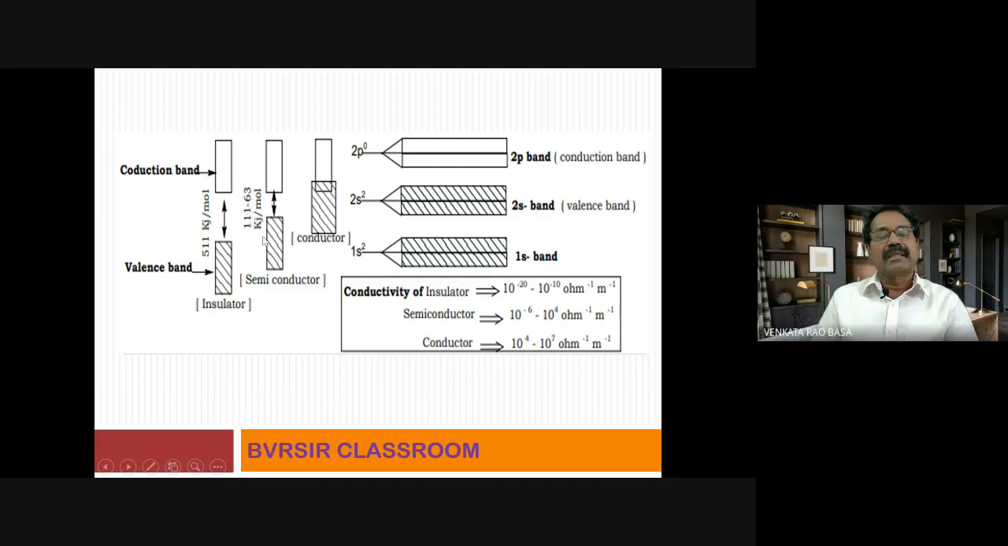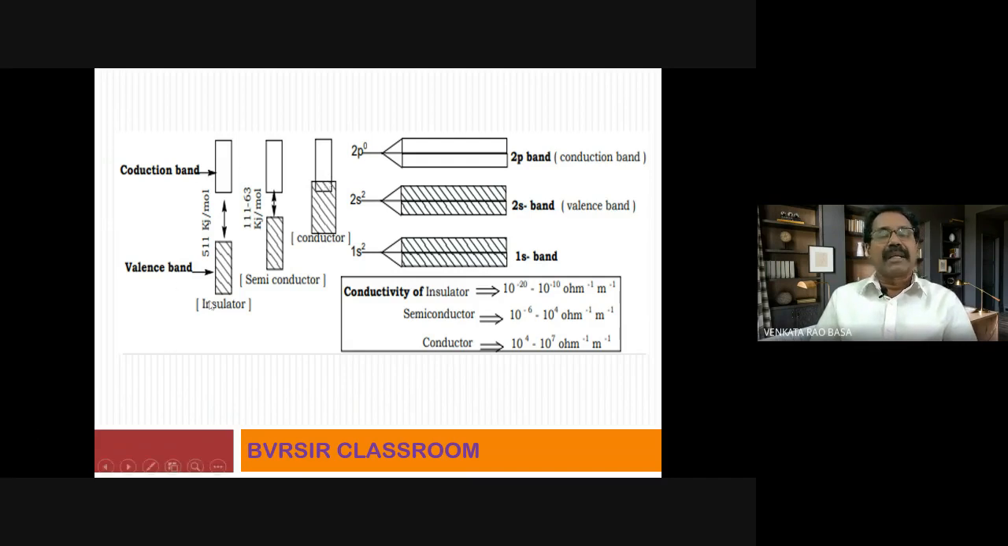111 to 63 kilojoule per mole. When compared with this, the value is small. Here there is no difference at all. There is clear cut overlap between the two bands, valence band and conduction band. That's why conduction takes place freely due to migration of electrons.